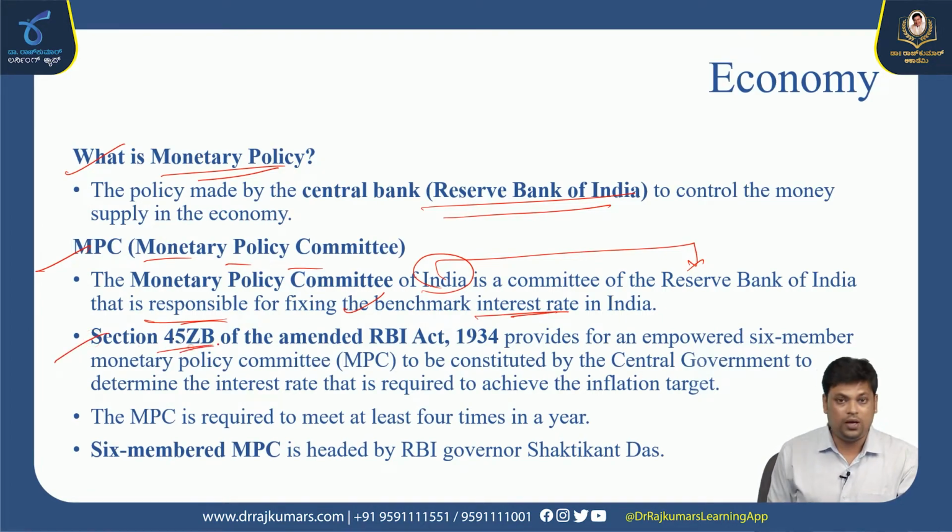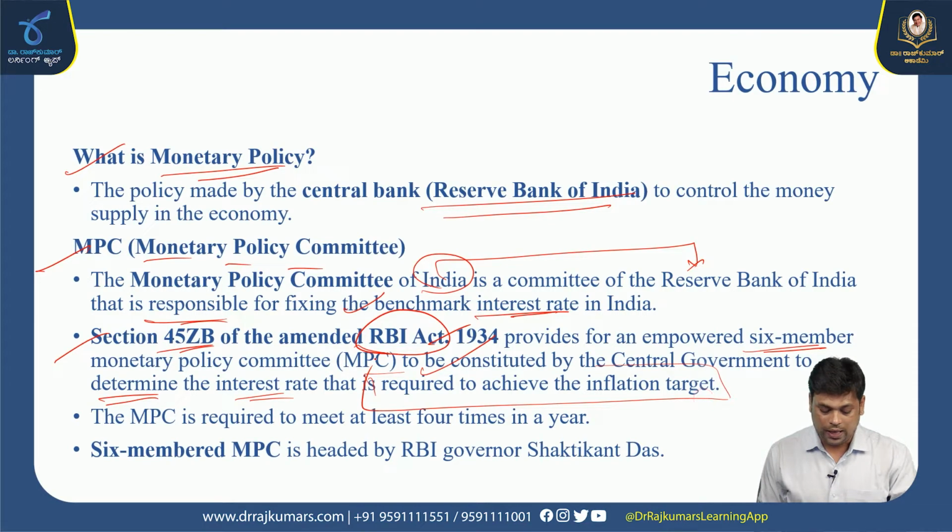Section 45ZB of the amended RBI Act 1934 empowers the central government to constitute a 6-member Monetary Policy Committee to determine the interest rate required to achieve the inflation target. So based on the Act, the amended RBI Act of 1934, Section 45ZB gives the provisions related to the 6-member Monetary Policy Committee. The MPC is required to meet at least 4 times in a year. The 6-member MPC is headed by the Governor of RBI, Shaktikant Das.